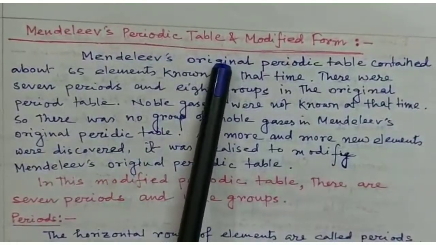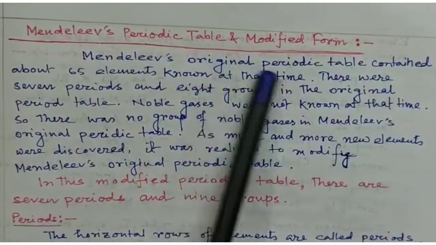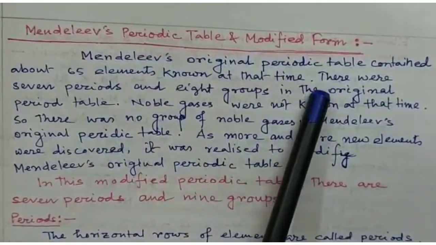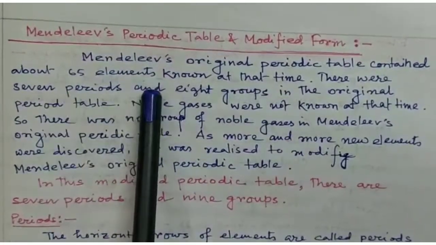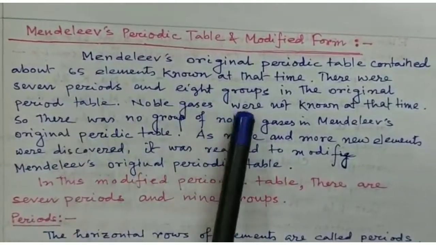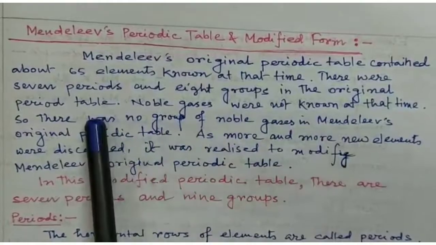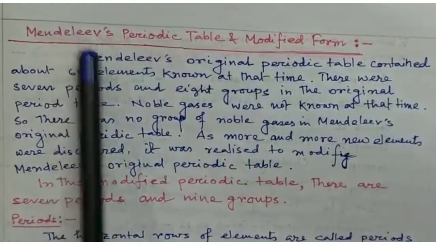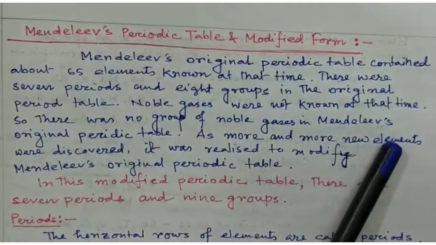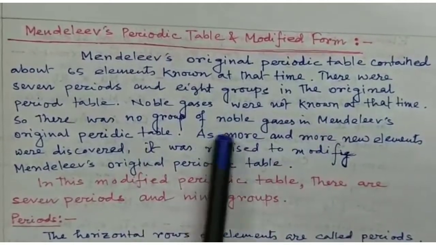According to Mendeleev's periodic table and its modified form, at first Mendeleev's original periodic table contained about 65 elements known at that time. There were 7 periods and 8 groups in the original table. Noble gases were not known at that time, so there was no group of noble gases.